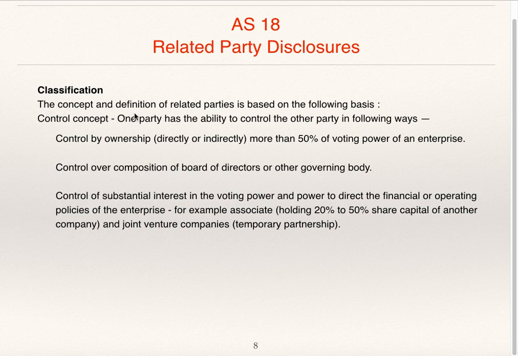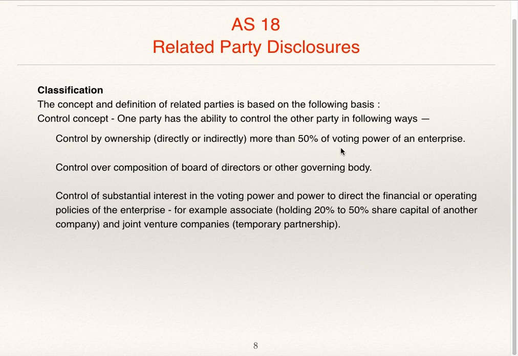Classification. The concept and definition of related party is based on following basis. Control concept. One party has ability to control the other party in following ways. Control by ownership directly or indirectly more than 50% of voting power of an enterprise. This is the relationship of holding company and subsidiary company.